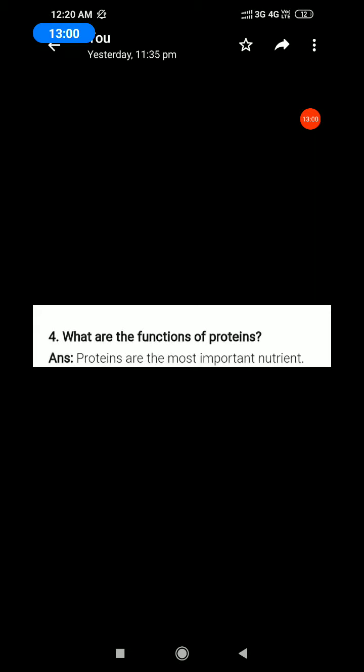What are the functions of proteins? Page number 11, right side, second paragraph. The proteins are needed for growth and repair of our body. Next page: food proteins are often called bodybuilding foods. Bracket close.